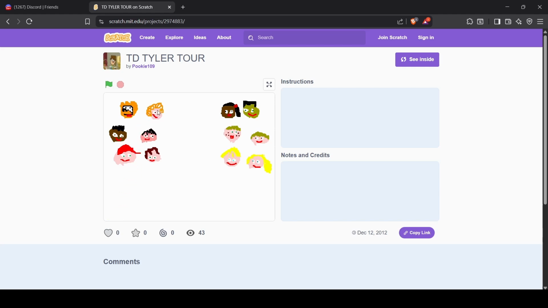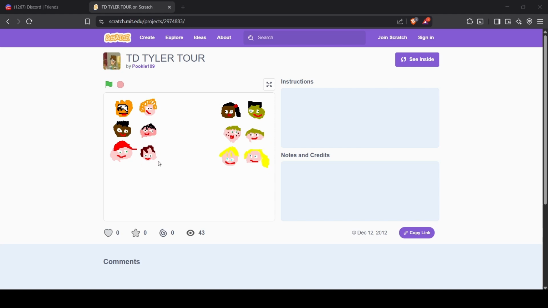I know it's very stupid and basic, but my 9-year-old self was just very imaginative at the time. I used to use my imagination a lot, so this game is very imagination-based. You have these characters here, and you just think in your head of what's going on in your own little Total Drama universe with these characters. And then you eliminate them one by one if you want to, or change their teams. That sort of thing. But that's literally all this game is.